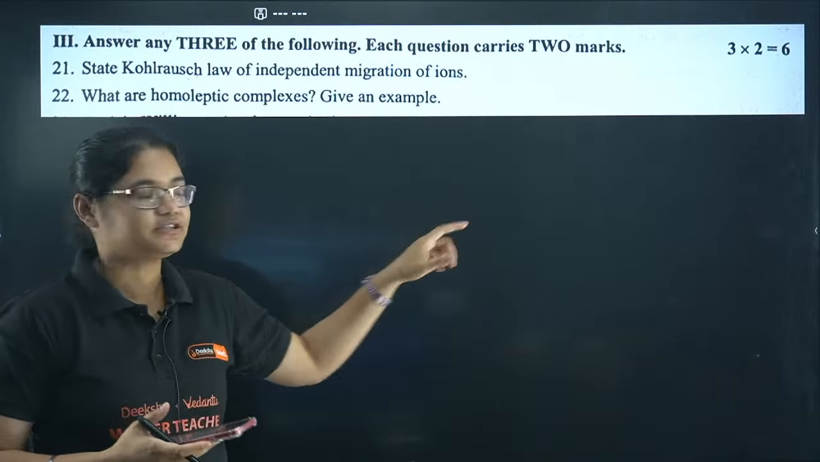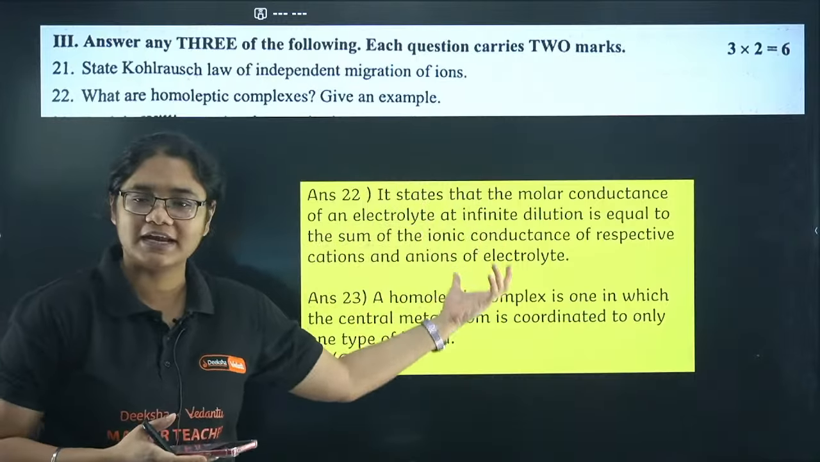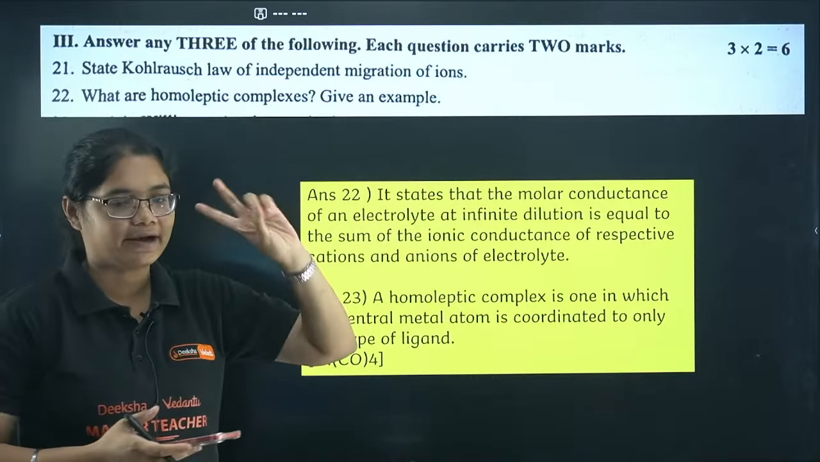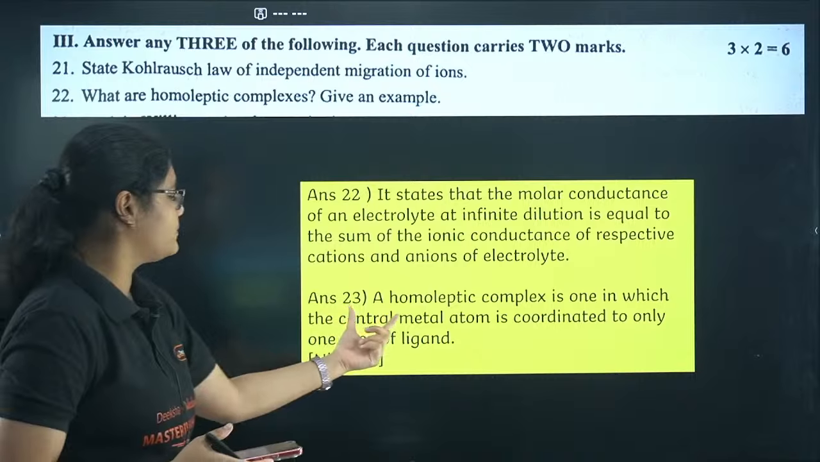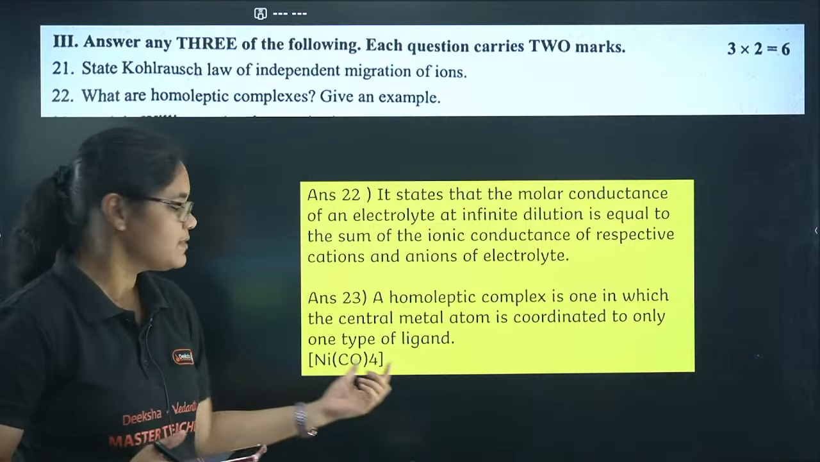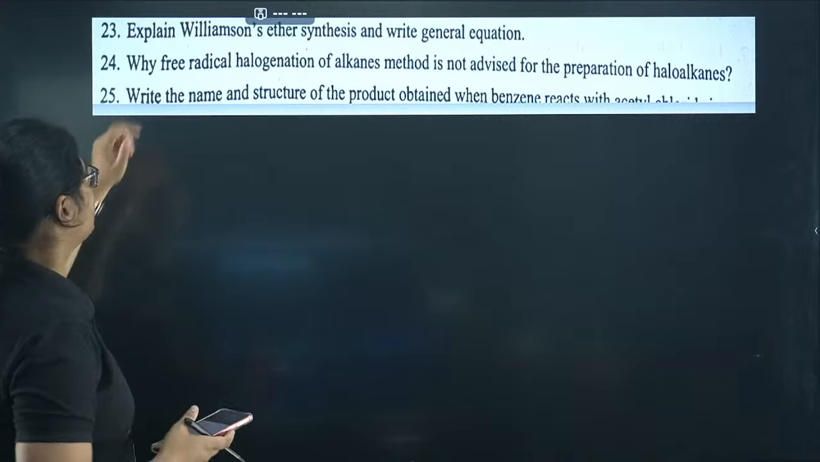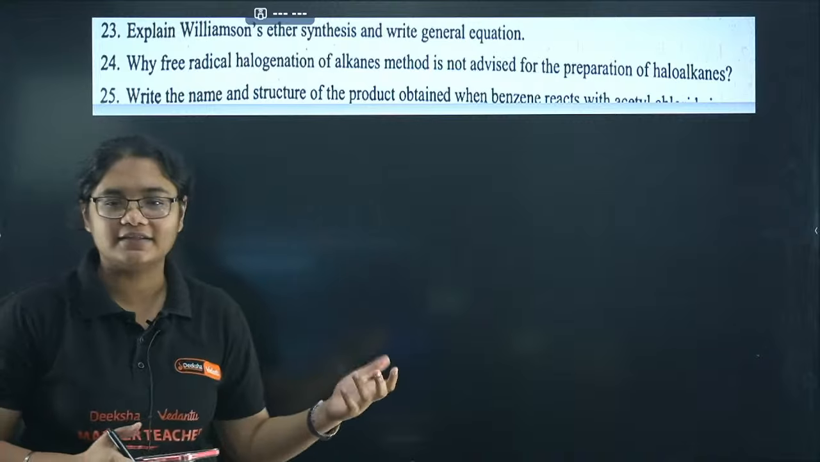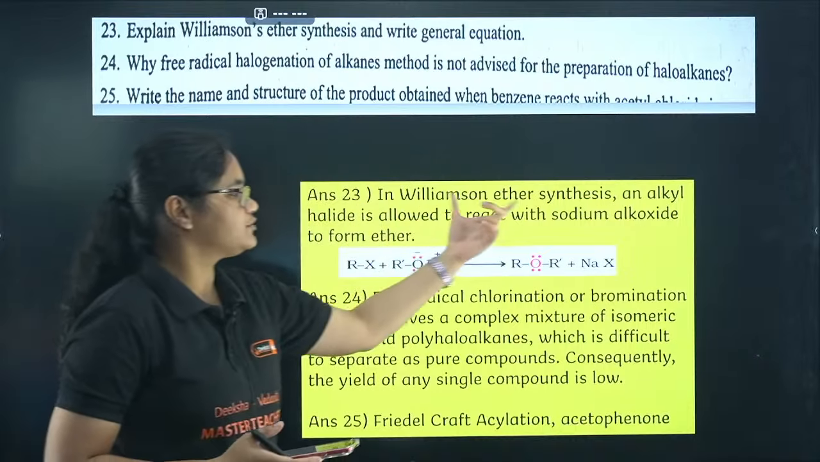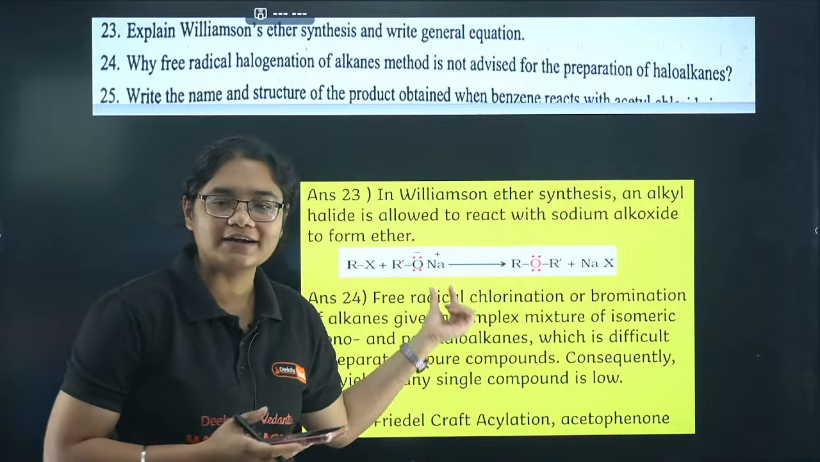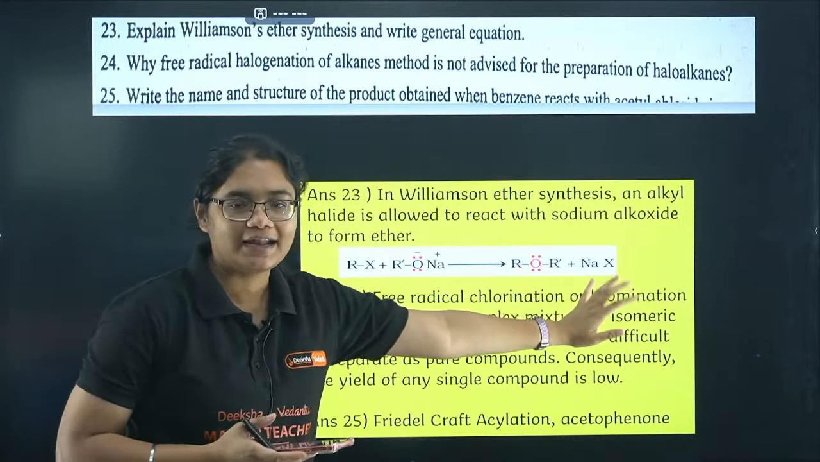So okay, next let's just quickly discuss this question. These were very direct questions. Kohlrausch's law, you have to write down the statement, only the statement you will write, you will get 2 marks. Next, homoleptic complex, just all the ligands will be the same and one example, that's it. Okay, 2 marks you can easily get here. Next, Williamson ether synthesis and write the general equation. So you have to just write down one haloalkane reacts with alkoxide to give you ether and NaX.